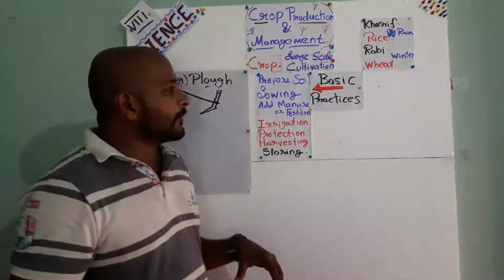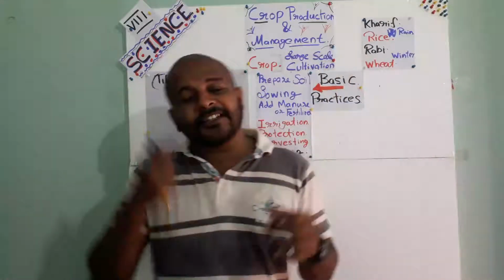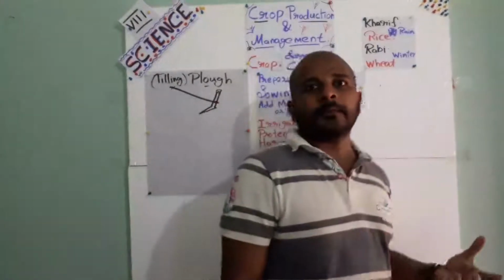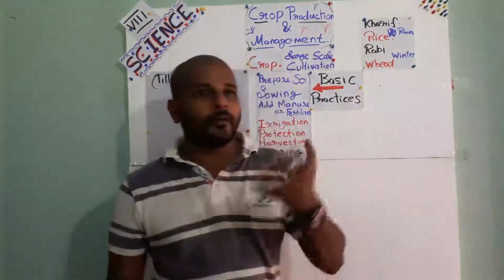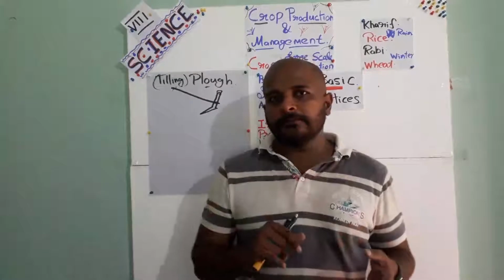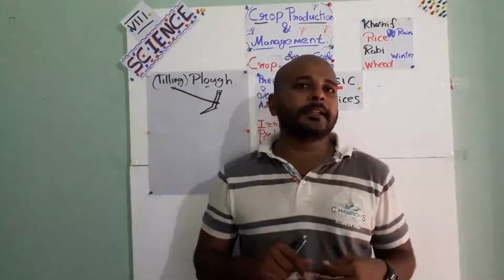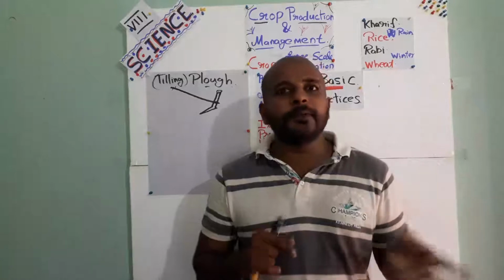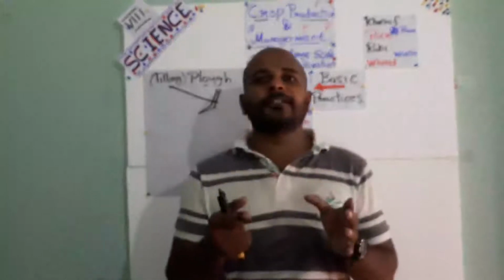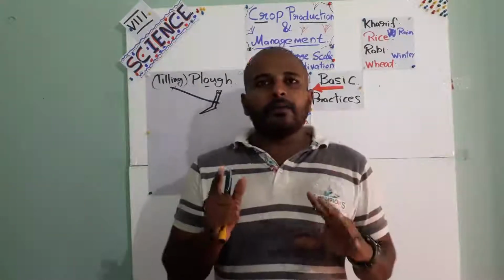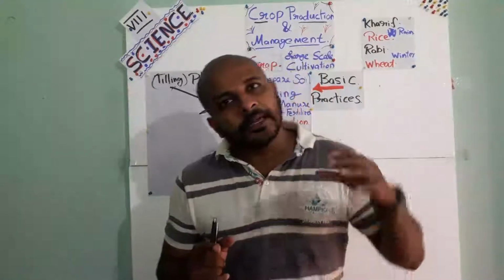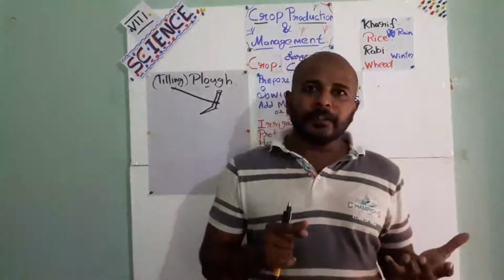Not only that, our government has huge granaries. Understand? Godowns are there, godowns for storing huge amounts of food. During this time of corona, you are already familiar that our government is providing free ration for the common people. From where are they getting it? They are not going directly to the paddy field to give us rice. Actually, they are storing all those things inside the godowns or granaries, so that they can use it afterwards whenever it is required. That is called storing.